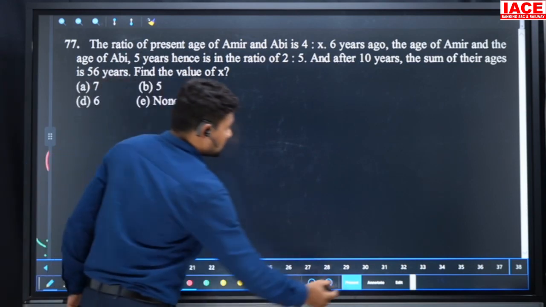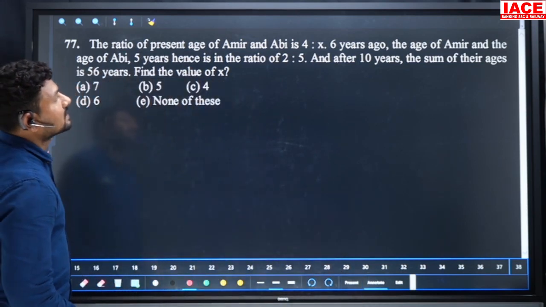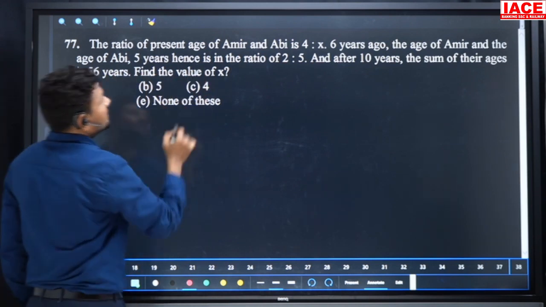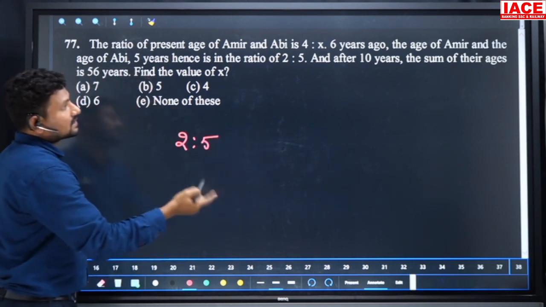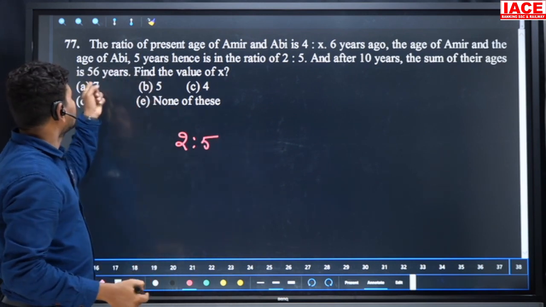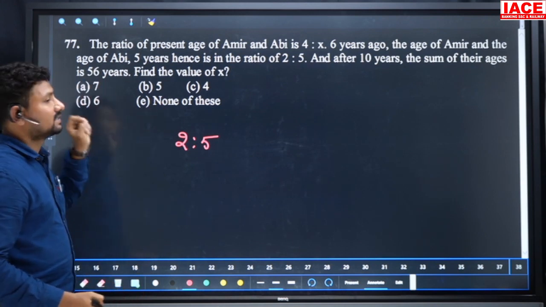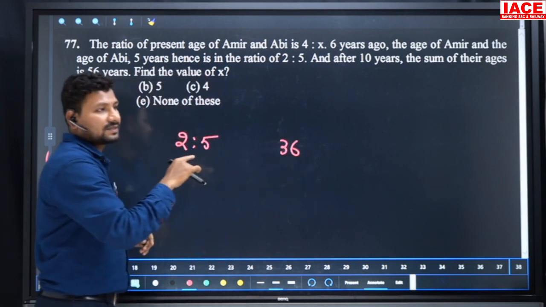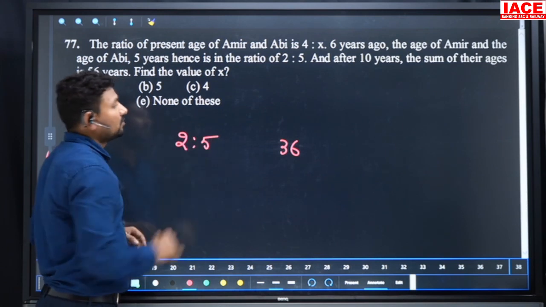Next, the ratio of present ages of Amir and Abi is 4:x. Six years ago, the age of Amir and 5 years hence, the age of Abi, what is the ratio given? 2:5. And after 10 years, the sum of the ages of the two persons is 56 years. After 10 years, 56 means present is what? 36. The first person's age increases by 10, the second person's age increases by 10, so 20 will be removed, and it is 36.